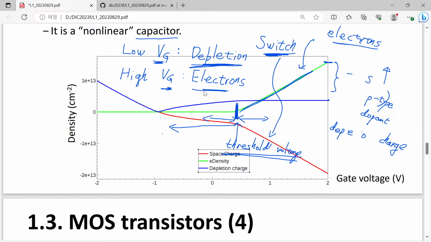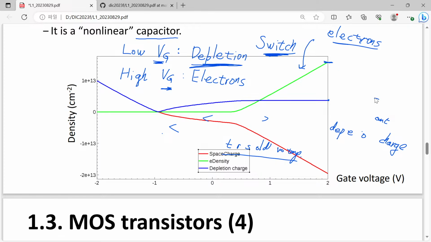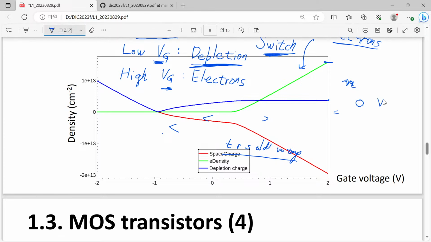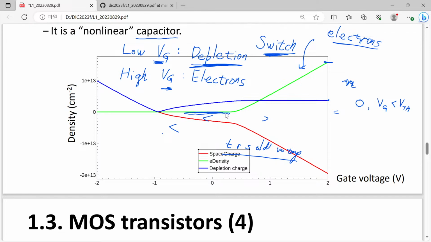So simply speaking, we can introduce a piecewise linear function for the number of electrons, n, which is just 0 when your gate voltage is below the threshold voltage. So you are now just describing this behavior.